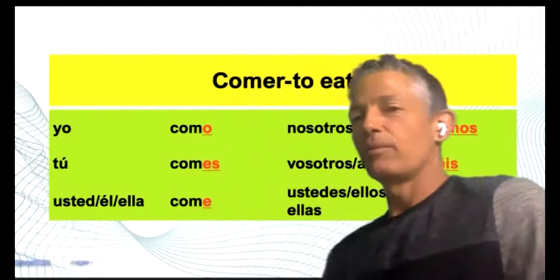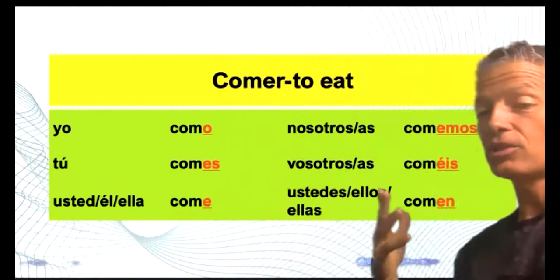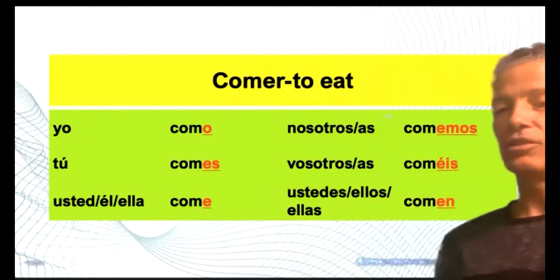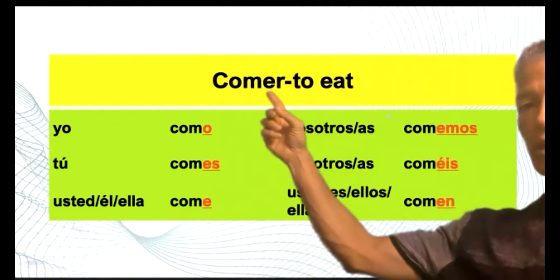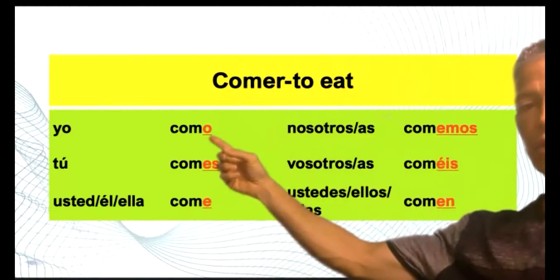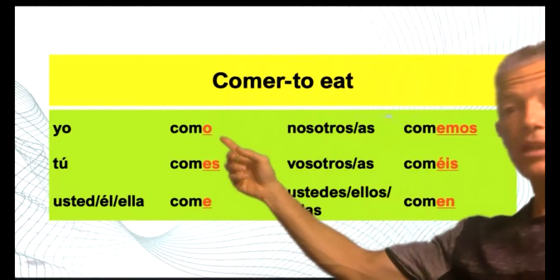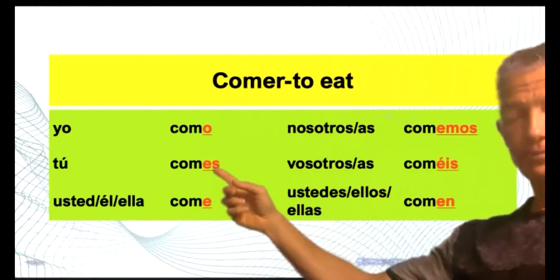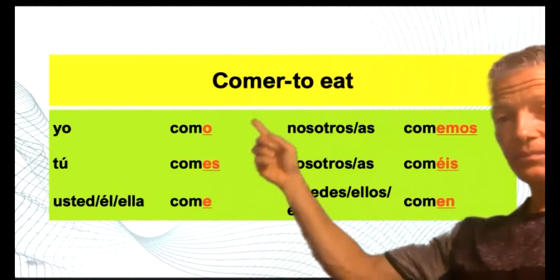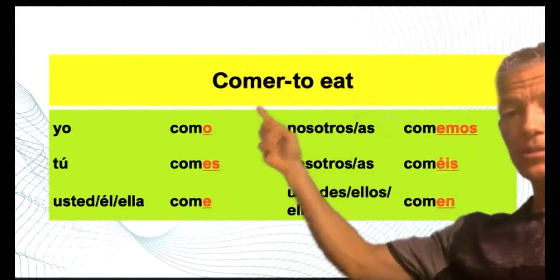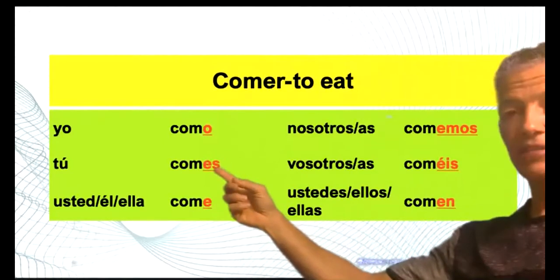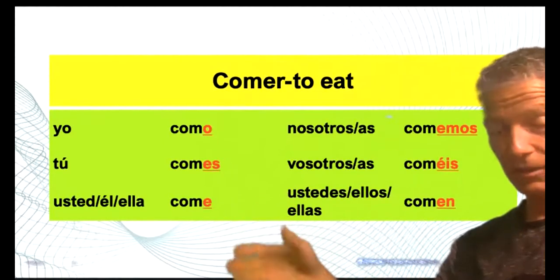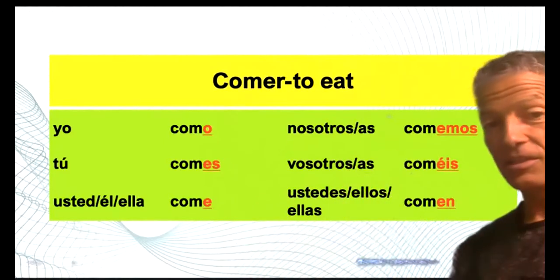Let's talk about the verb comer, to eat. My favorite thing to do. I don't know about you guys. So we're going to take that ER off of comer, and for yo, we're going to add an O, same as AR verbs. For tú, we're going to add an ES. Now, ER verbs are going to have E's in them instead of A's. That's one thing that makes them different. But the concept is the same.